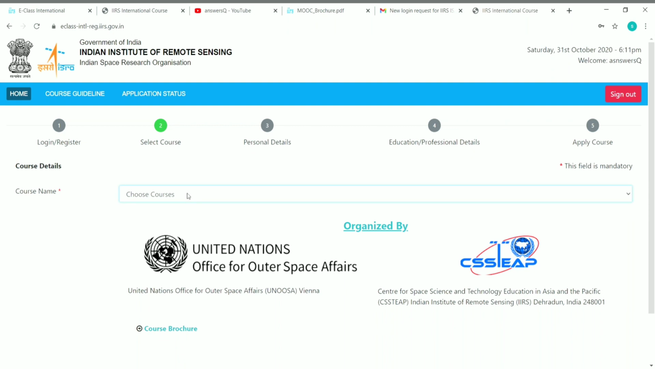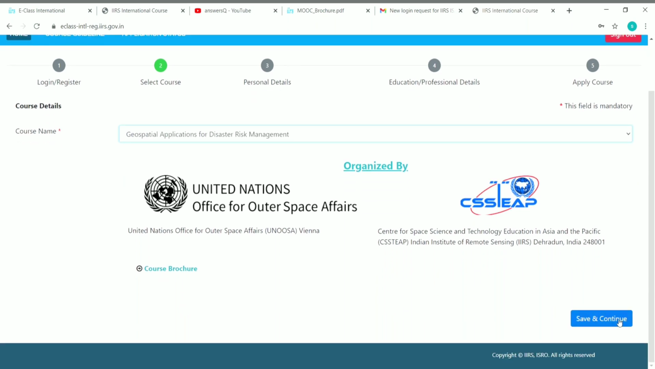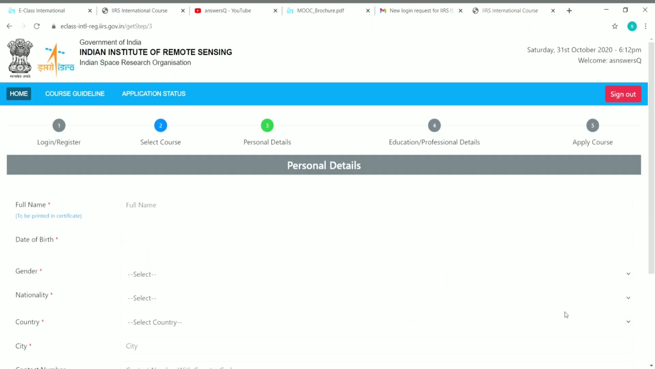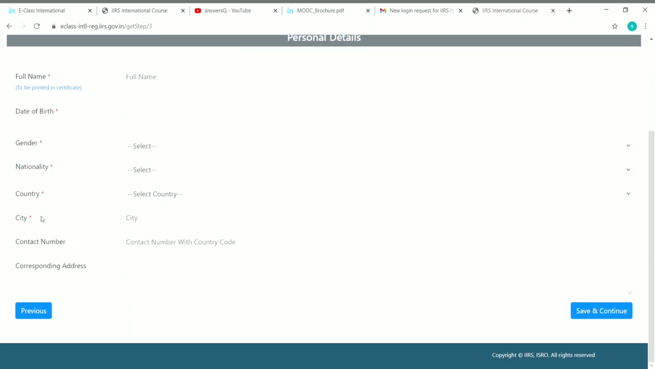Just click on the button here, choose courses, and you will see here Geospatial Applications for Disaster Risk Management. Just choose this course and scroll down and click on save and continue. And now we are moved to the third step, in which you have to provide your personal details like your name, date of birth, gender, city, contact number and address. And once you have given all your details, click on save and continue.